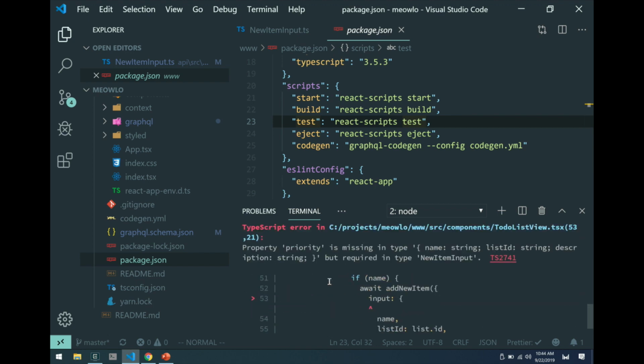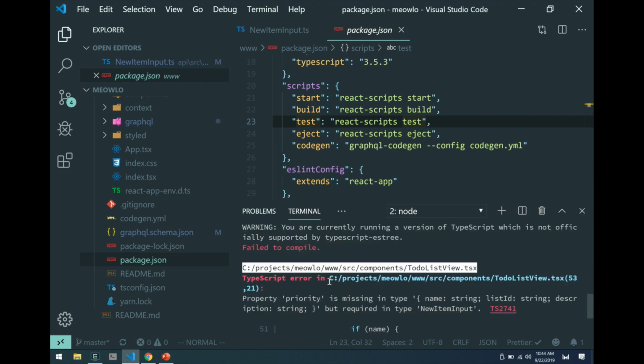Okay, so now when it ran, it says property priority is missing in type, and it's giving me a type hint. It even shows me exactly where this is. Everybody see that? So that's pretty informative. That's even one step better than what I saw in the browser console by manual testing. This is great. I said developer experience. What I really mean by that is I want to find errors as quickly as possible in the dev test feedback cycle.